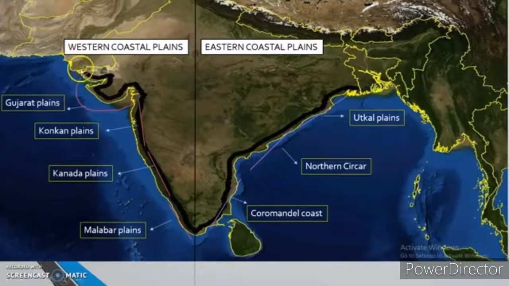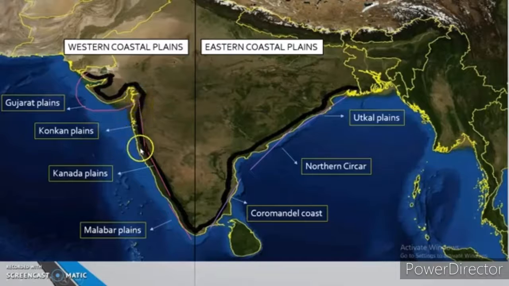Where do you point out the Konkan coast? Between Maharashtra and Goa you can point it out. And Canara coast, this is the middle part. It includes the coastal plains of Karnataka. The Canara coast is located in Karnataka. Malabar coast, the third one, is the southern part, mostly in the state of Kerala. The Malabar coast is mostly part of the state Kerala. So these are the coastal plains.